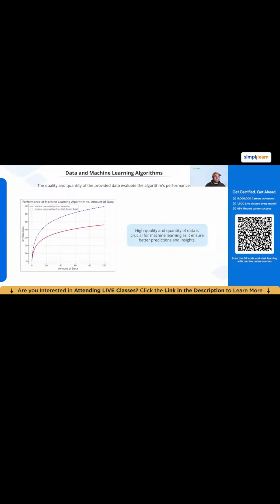But this is something we'll talk about and discuss with each model that we study, which is how much data we actually need to produce a high quality model. Okay. Any questions so far?